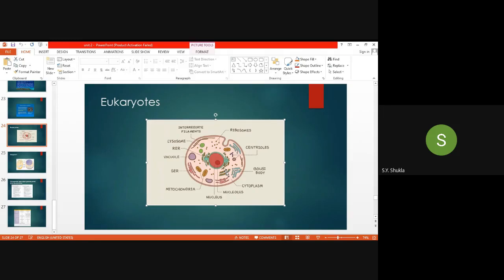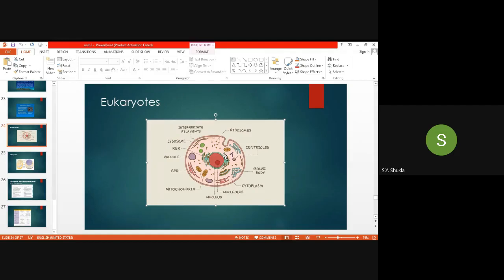mRNA comes from the nucleus and binds to these ribosomes, and then the ribosomes synthesize the protein onto it. That means it provides the site for synthesis of the protein. And which type of ribosomes are found in the eukaryote? 80S. 40 plus 60 becomes 100. Why is it 80S? Where is the 20S? This is the question for all of you. Think over it and I will tell you the answer. Why 80S and not 100S?